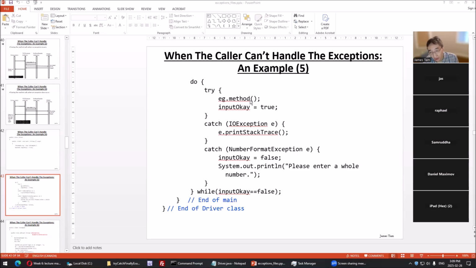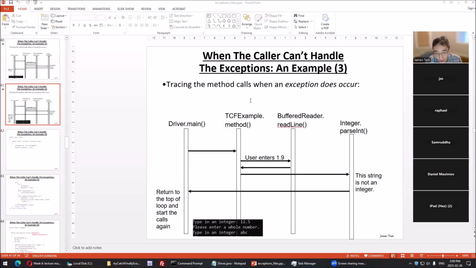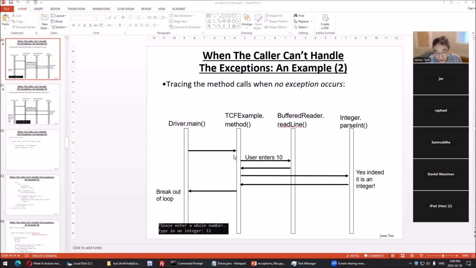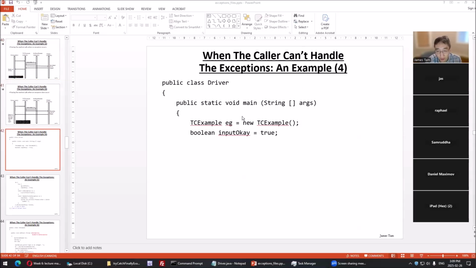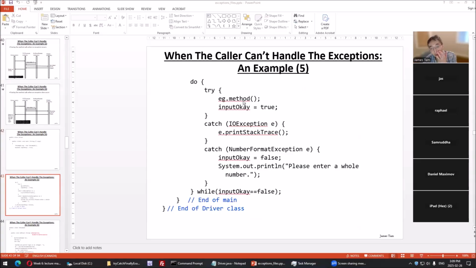And if we call it, we go through that sequence right here. So this is going to call readLine. This is going to call parseInt. If there's no exception, then we return back to the caller, and it says we break out of the loop. Right here, that means no exception occurred. These ones don't kick in. So we set the flag to true. The flag is true, we'll break out of the loop. And we need to set it to true because if we previously set it to false, well, it's still going to stay false and it's going to continue.